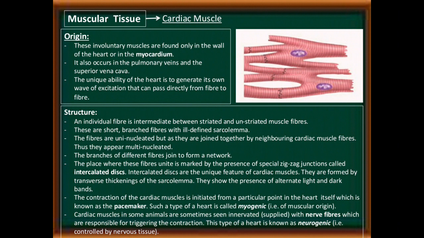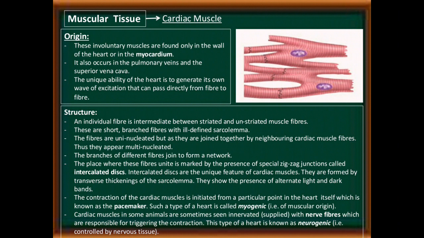These are short branched fibers with ill-defined sarcoplasm. The fibers are uninucleated, but as they are joined together by neighboring cardiac muscle fibers, they appear multinucleated. The branches of different fibers join to form a network.